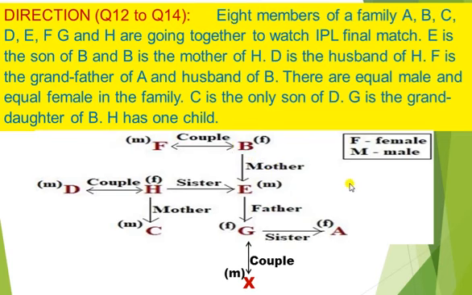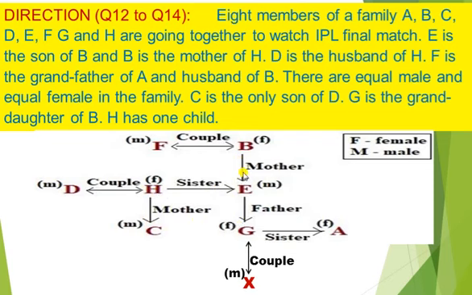C is the only son of D. G is the granddaughter of B. H has one child, which is C.